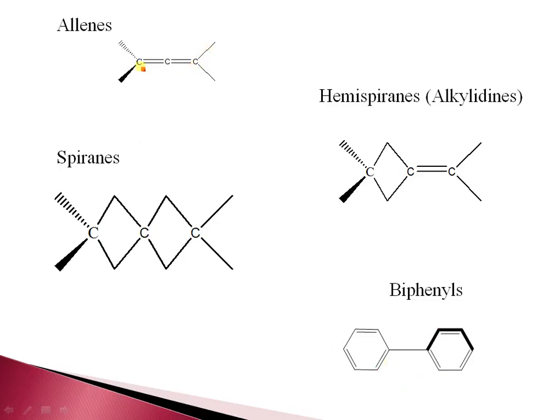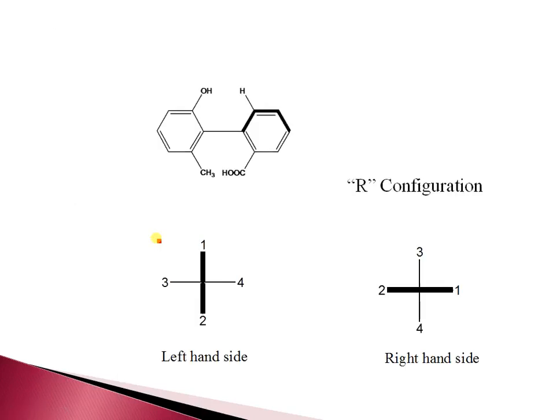This one is also chiral, this one is also chiral, these are examples of atropisomers. In this presentation, I will only focus on how to assign the configuration of the horizontal and vertical biphenyl ring systems